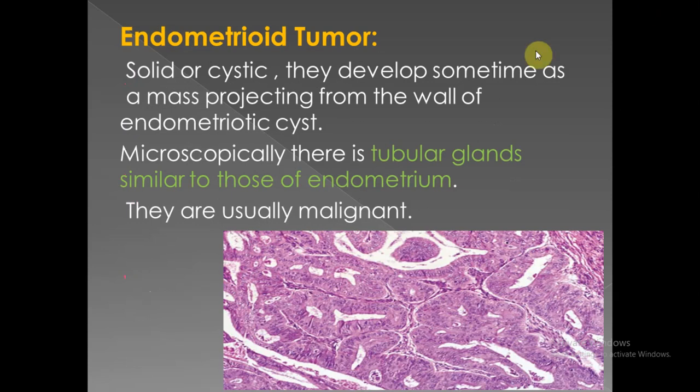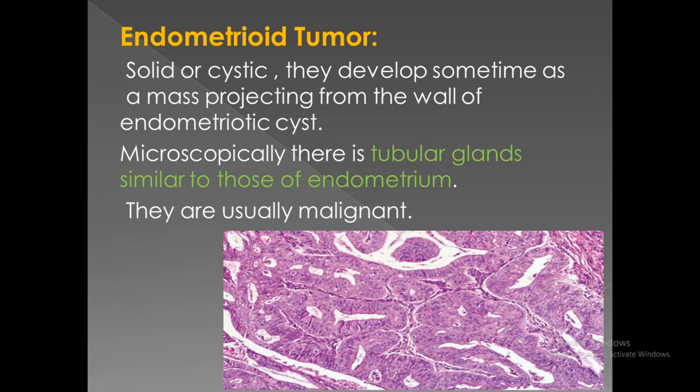Endometrioid tumors, these could be solid or cystic. They are known as endometrioid because microscopically this tumor consists of glands or tubules similar to endometrial cells, similar to proliferative endometrium. Therefore, they are called endometrioid tumors of the ovary.